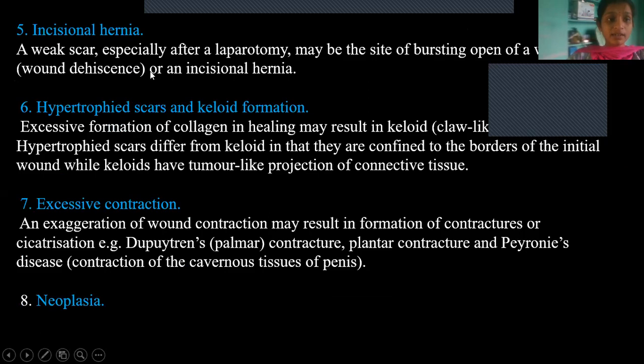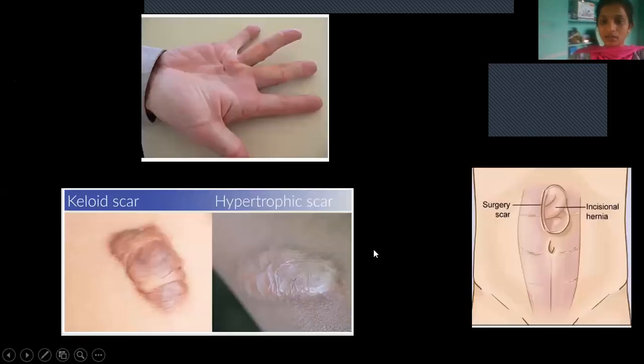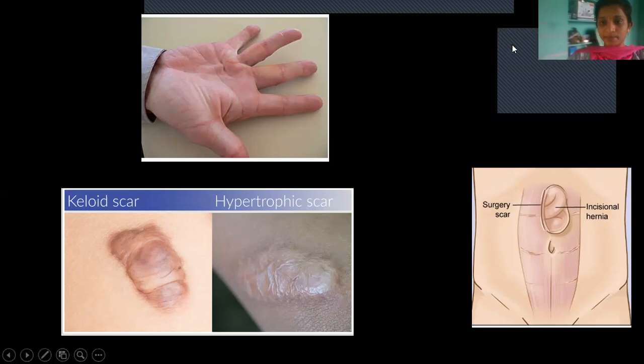And then incisional hernia. I'll show the picture of incisional hernia. This is called incisional hernia, as the newly formed tissue is very delicate. Whatever internal organs are there, as the tissue is very thin, they will move into the other part, that we call incisional hernia. So if this is a surgical scar and it is not properly healed, whatever contents or organ is present inside the suturing will come out due to the delicacy of this surgical scar. So that we call incisional hernia.